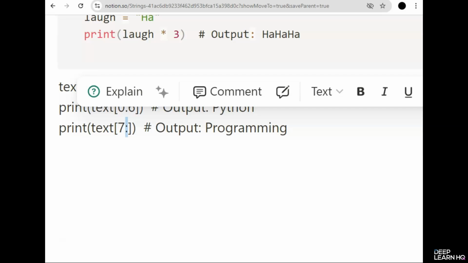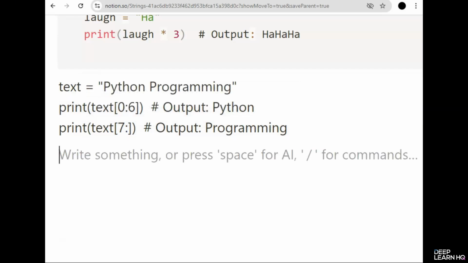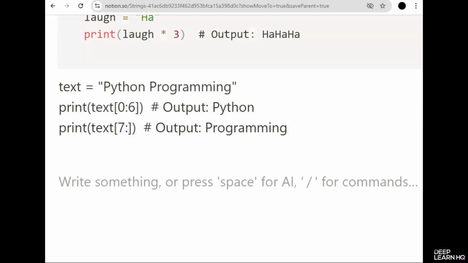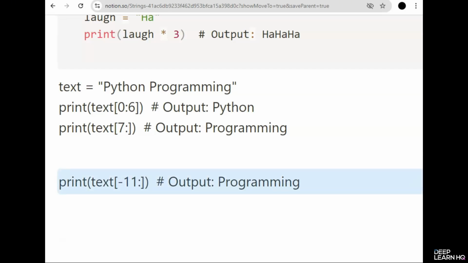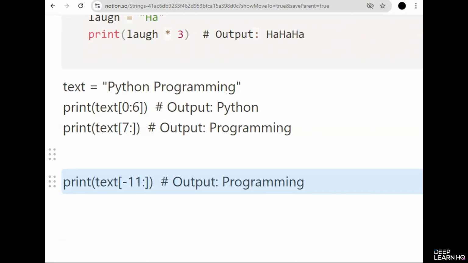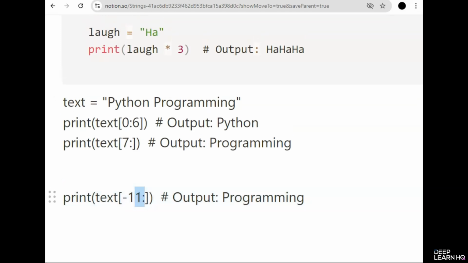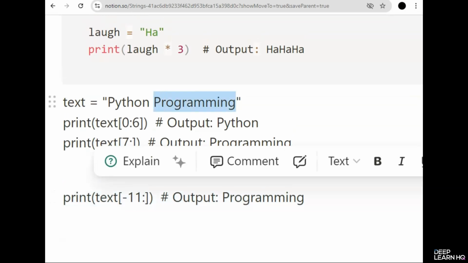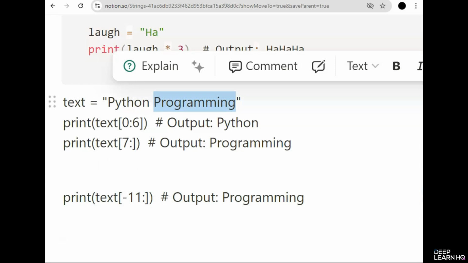Negative indexing is another powerful feature of Python. It allows you to slice from the end of the string, making it easier to access parts of a string without calculating their exact position from the start. So here, if we want to print programming, we can write -11 and then a colon. It will print only this part. This feature is particularly helpful when you want to quickly access or modify the last few characters in a string.